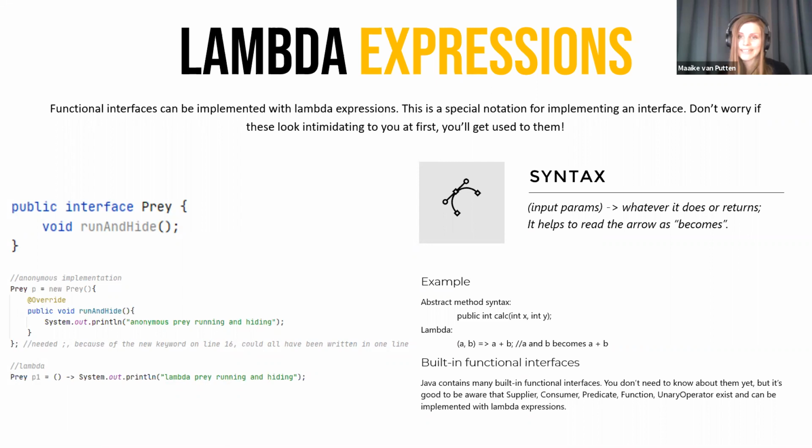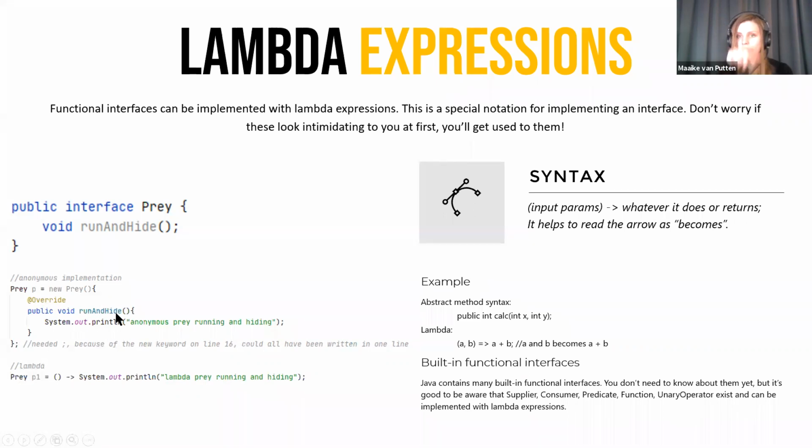We can do this exact same thing with a Lambda expression, but then in one line and way fewer characters. So here I'm going to give the type Prey, I'm going to give it a name, and then I'm going to say equals. Then in here, I'm going to add the parameters that this method is taking, which in this case are none.